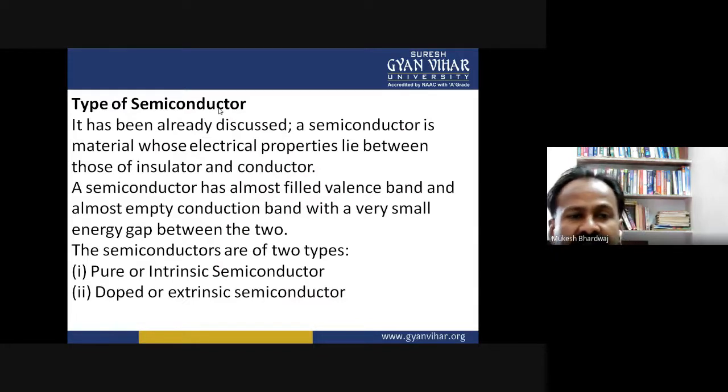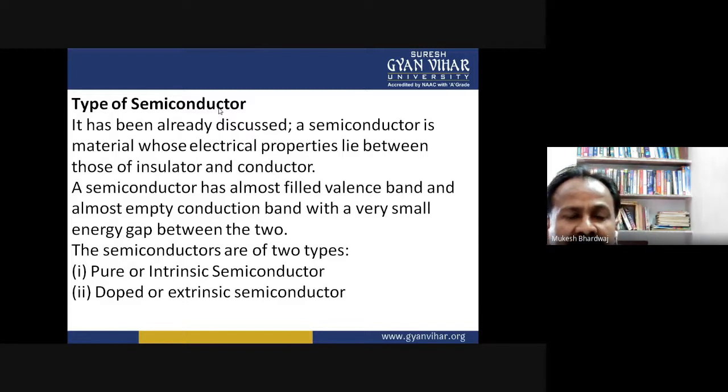Types of semiconductors. After coming to the difference between insulators, semiconductors, and conductors, semiconductors are of great importance in the day-to-day electronics world. Semiconductors are divided into two categories.